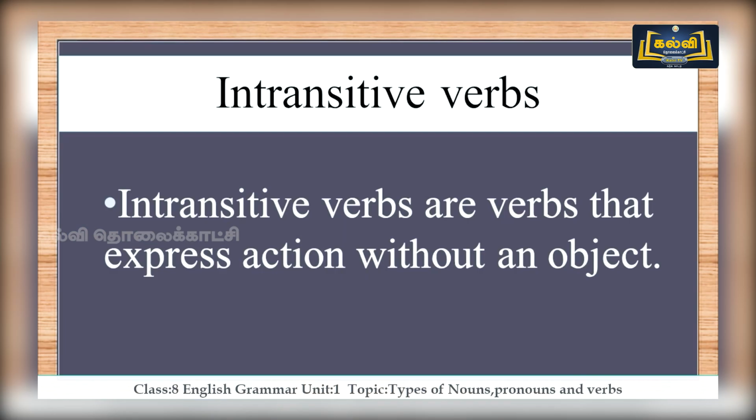So let's move on to the next thing. Intransitive verb is the other type of verb. The word again tells you intransitive, which cannot be transferred to another. Intransitive verbs are verbs that express action without an object. If it has an object, then it is transitive. If it doesn't have an object, then it is intransitive.